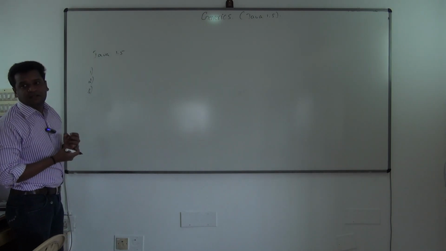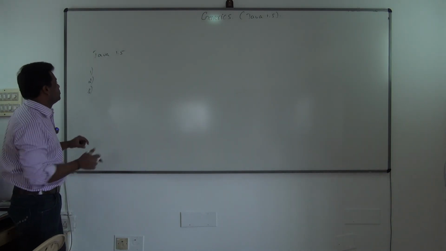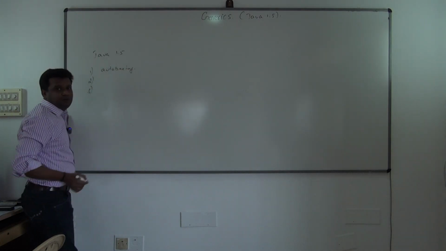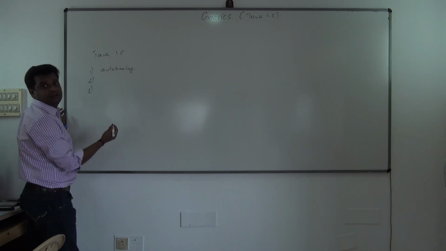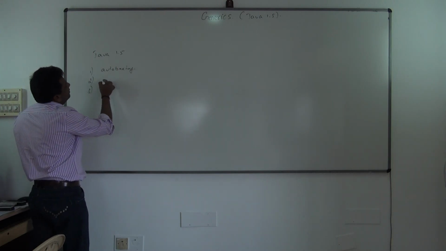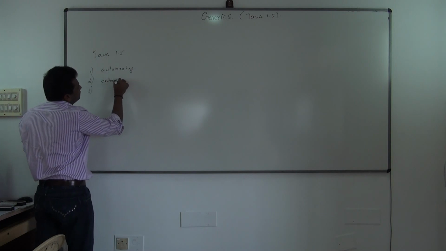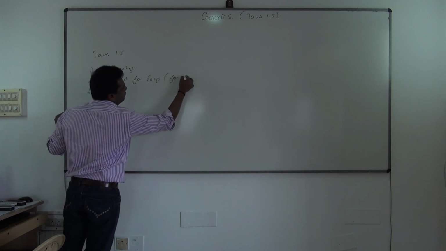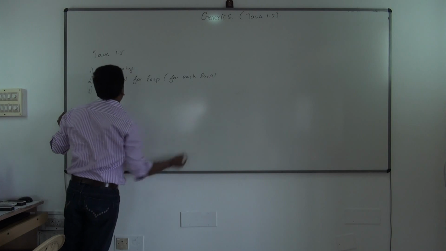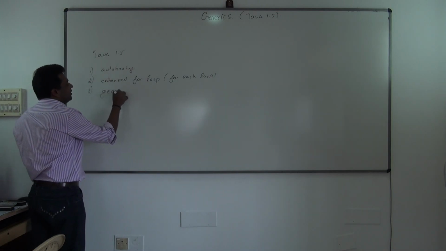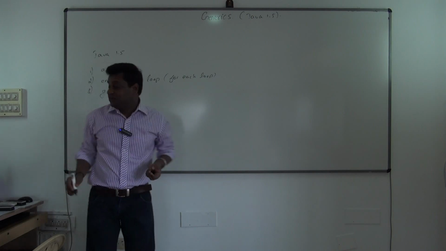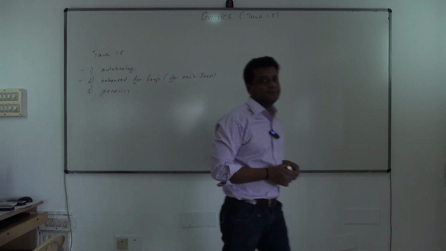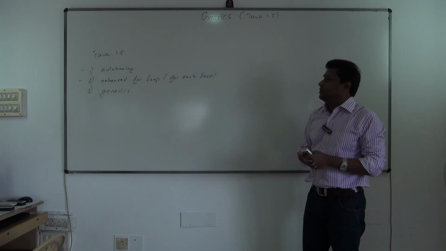The 3 things introduced in Java 1.5 with a focus on collections were, one, auto boxing, which was added in Java 1.5 keeping collections in mind. One more feature added was the enhanced for loop, also known as the for each loop. And the third thing added in 1.5 to support collections was generics. We have covered auto boxing and enhanced for loop, so today we will be seeing generics.